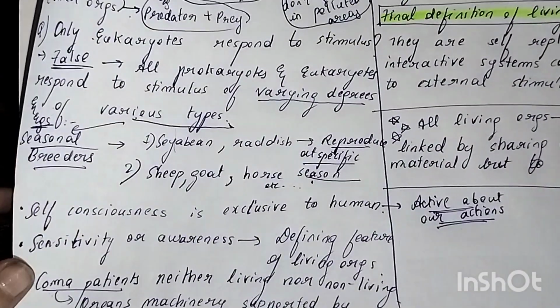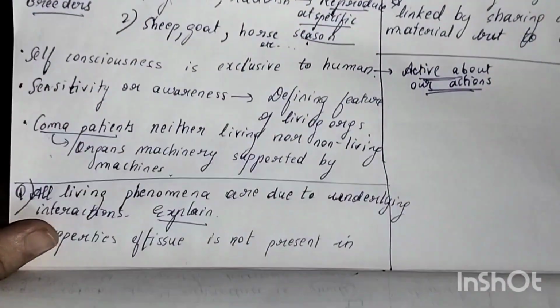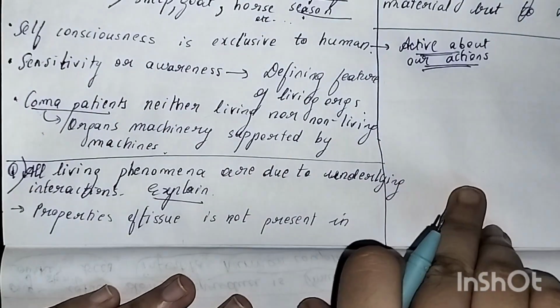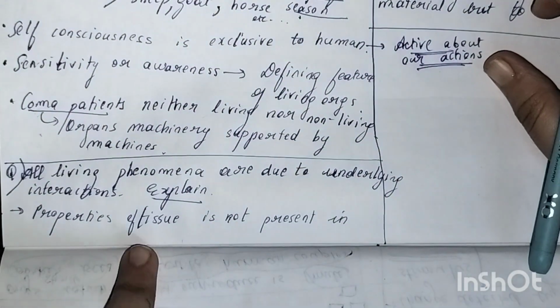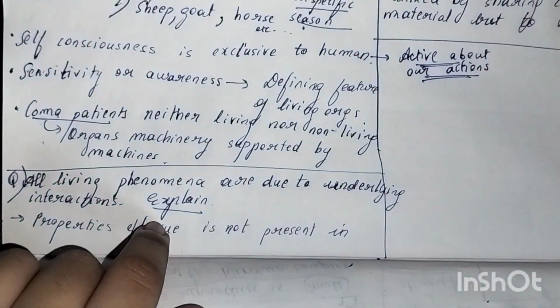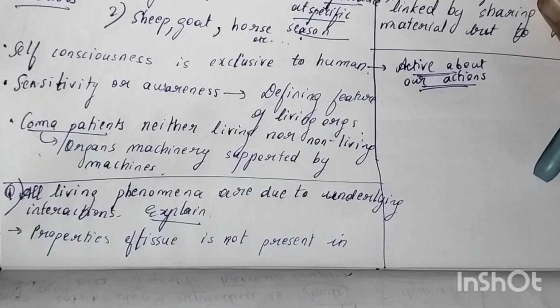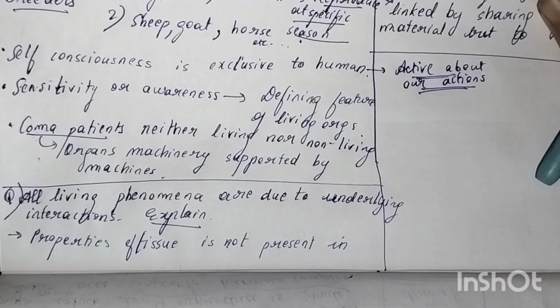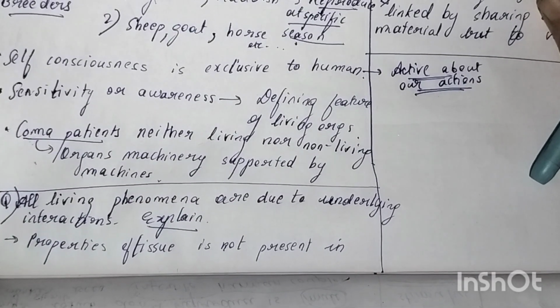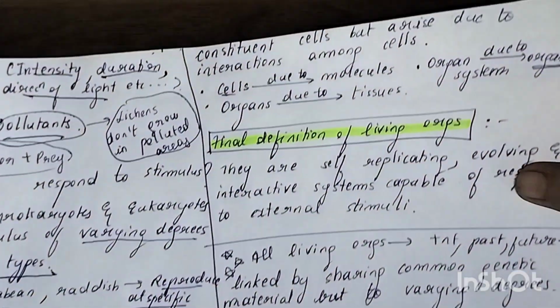Then you have here, all living phenomena are due to underlying interactions. Now see, how do I exactly explain this to you? With an example.